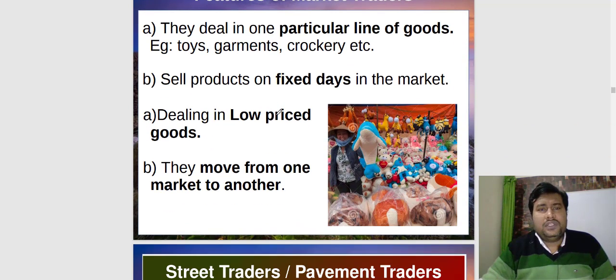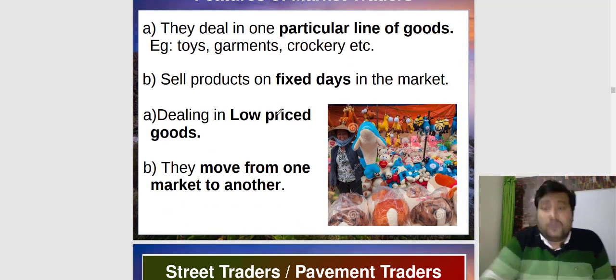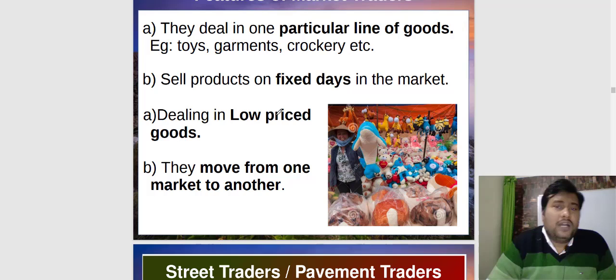The first feature is that they deal in one particular line of goods. It means, suppose a person who is selling toys will sell only toys. A person who is selling garments will only sell garments. The person who sells crockery will sell only crockery. The person who sells kitchen essentials will only sell kitchen essentials.